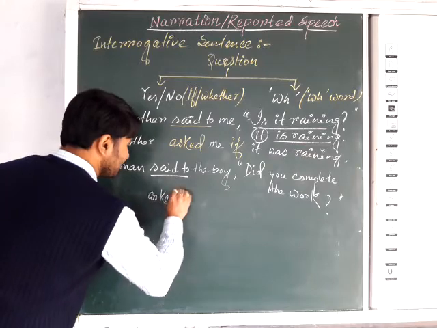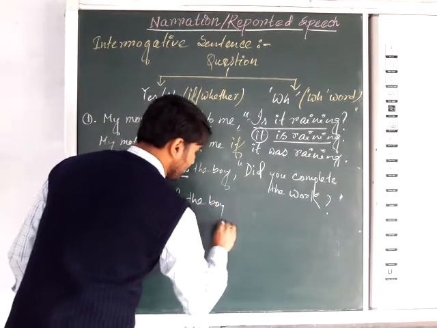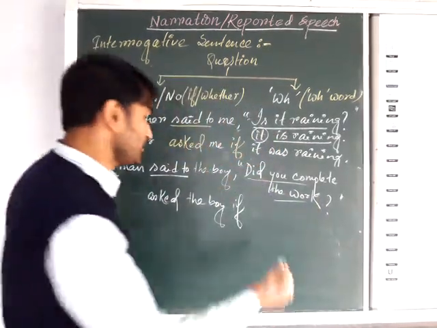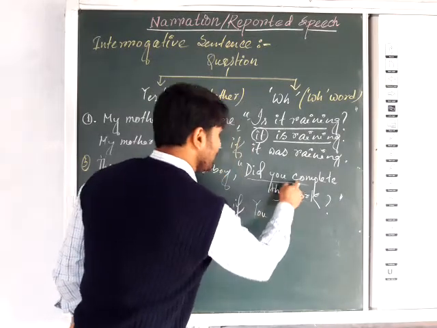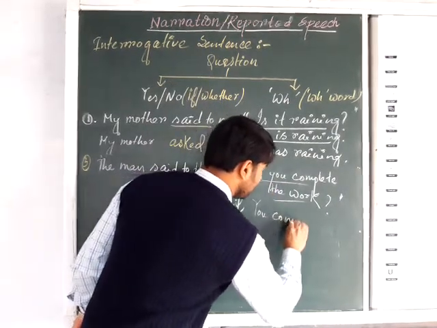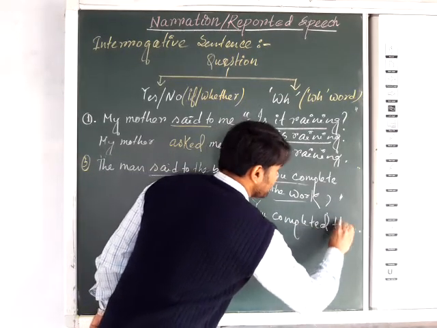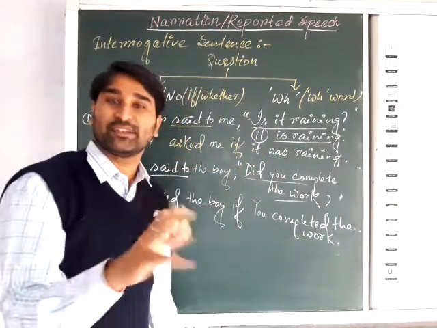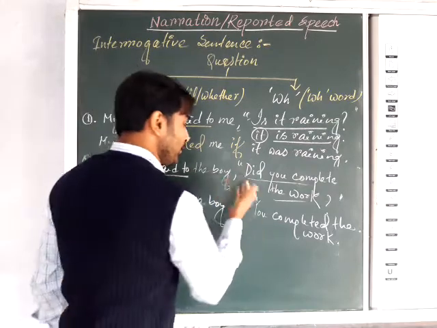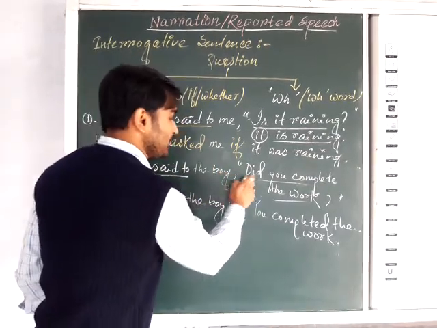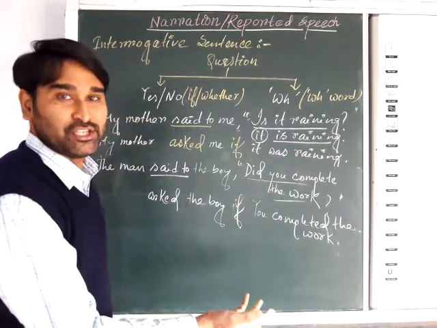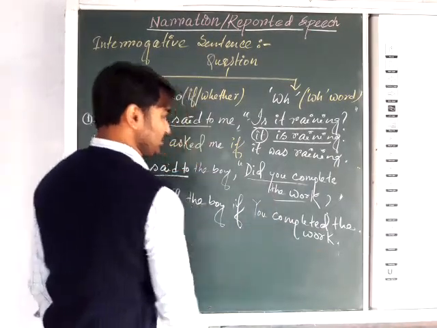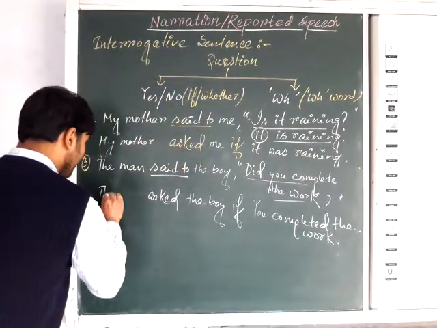So the man asked the boy if. Now, as I told earlier, for "did you complete the work?" try to change into assertive first. What will be the answer? Assertive will be "you did complete," it will be completed. Completed the work. Now you can see here that did has no other existence in the assertive. So if you want to change directly from this interrogative to narration, then automatically there will be a mistake. So try to change interrogative into assertive first. You completed the work.